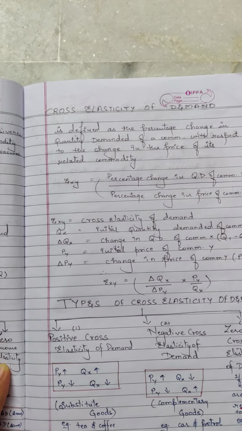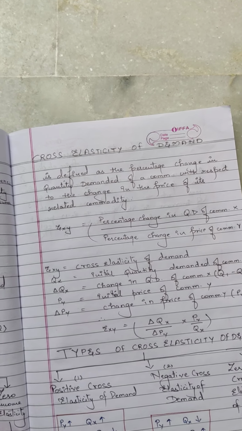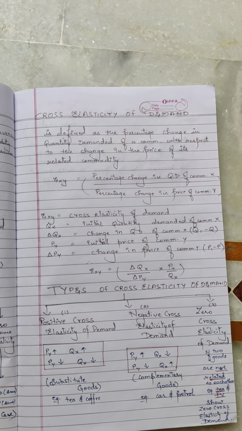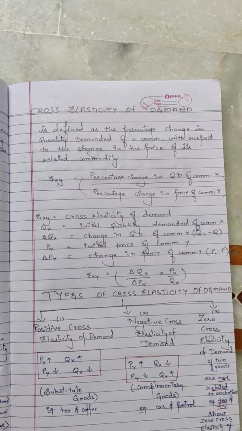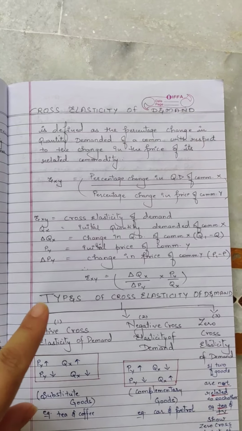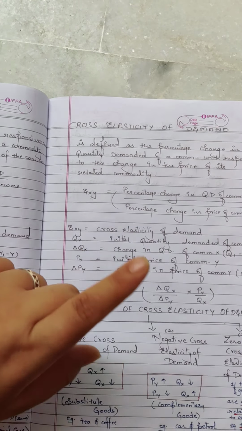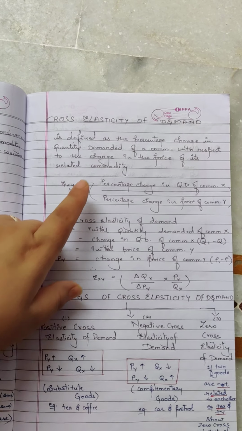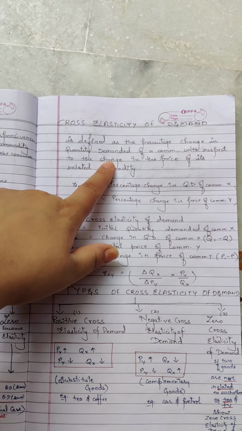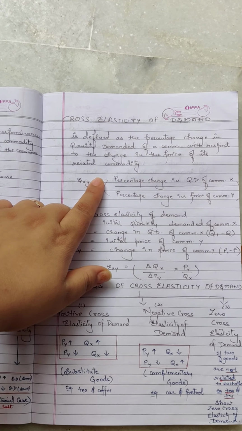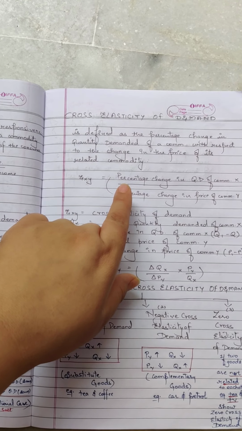Now, cross elasticity. Like price elasticity was all due to the change in price of the commodity, and income elasticity was due to the change in income of the consumer, same way, cross elasticity is due to the change in the price of its related commodity. So the definition is, it is defined as the percentage change in quantity demanded of a commodity with respect to change in price of its related commodity.